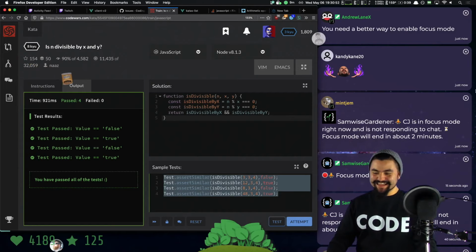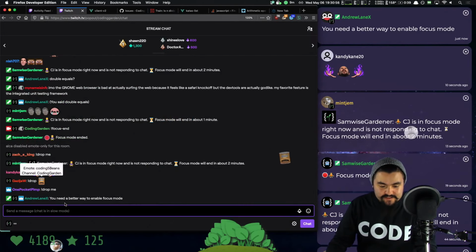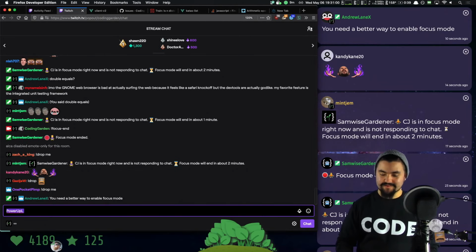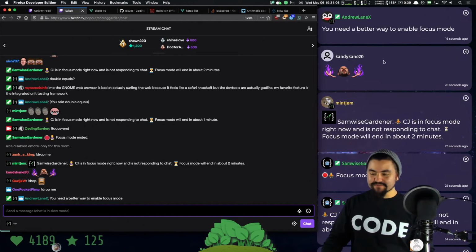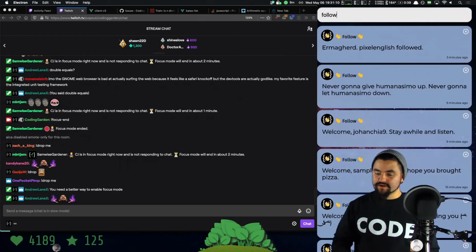Yes! What is this emote? I see people using that. I don't think I have it. Oh, it's global? Power up? Oh, that's awesome. Okay. I need a better way to enable focus mode. I think it's fine. What's wrong with the way that I have? I think it's fine. All right, let me acknowledge any follows that happened, and then we'll break down this code.